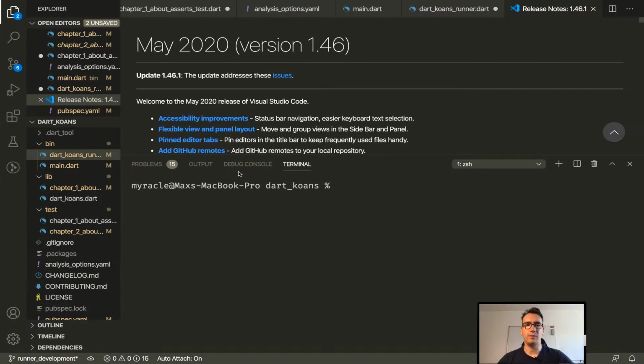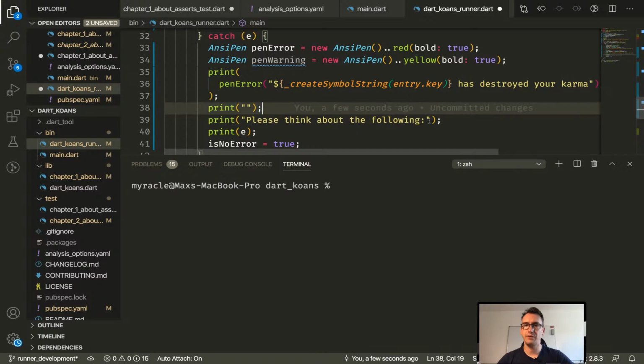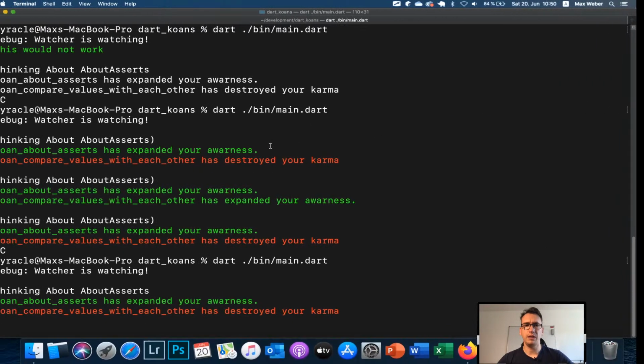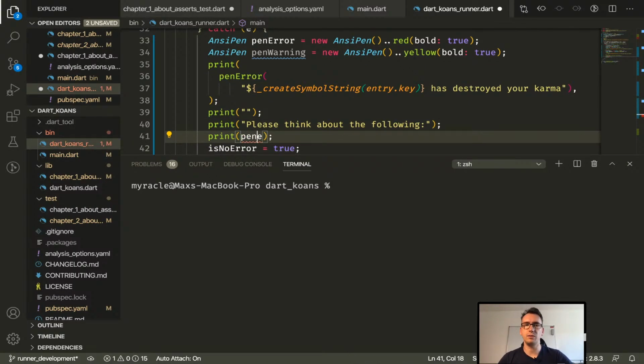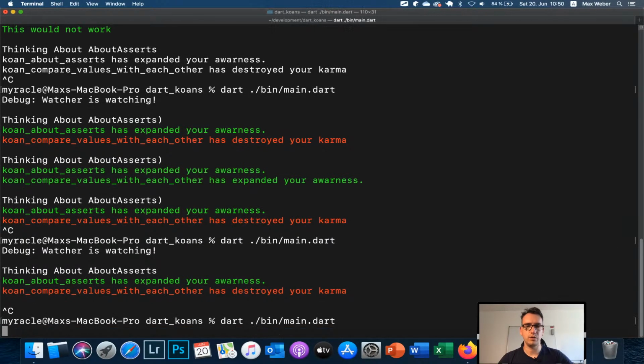And further, now I want to add the tests, as I said. So we don't need them. Please think about the following. That means if I have that now with the warning, then we would use the pen warning and surround the E with that. And this is yellow. Okay, so go.